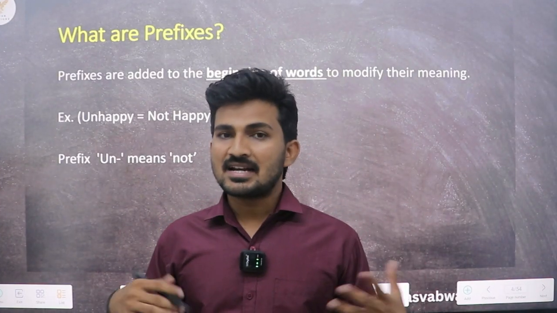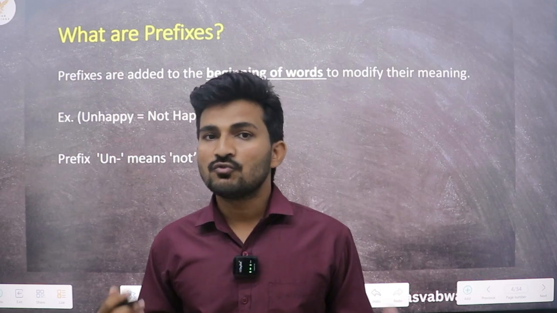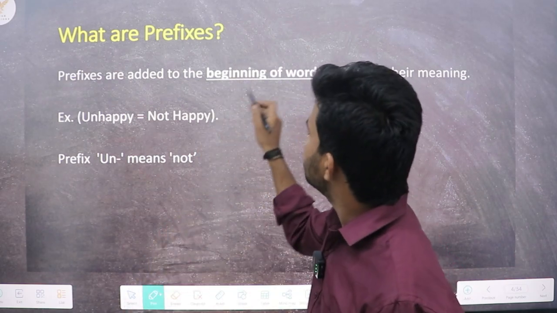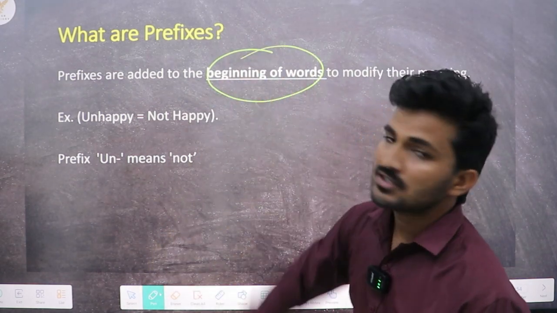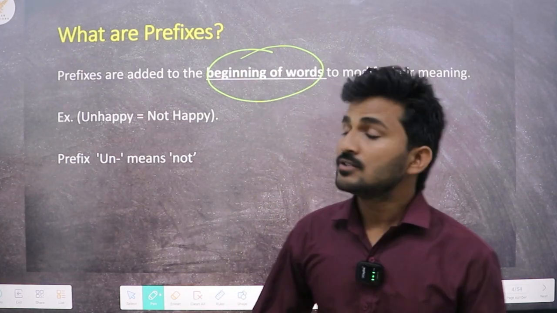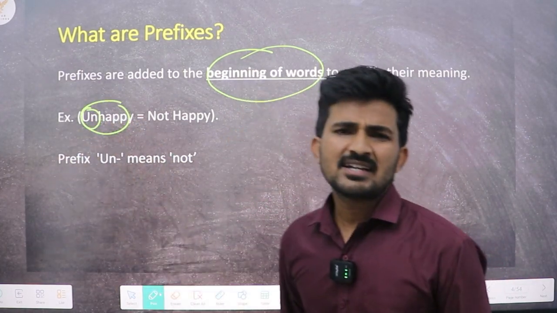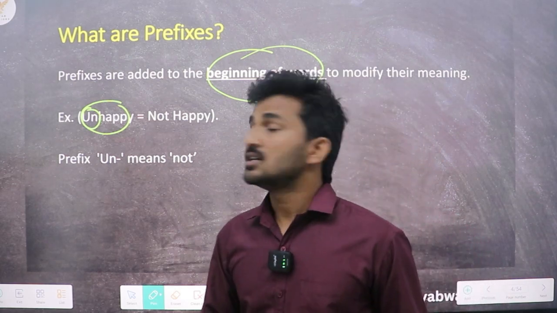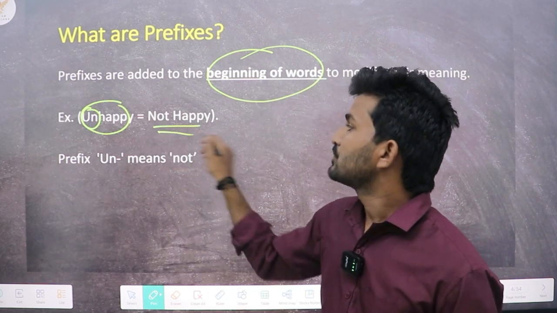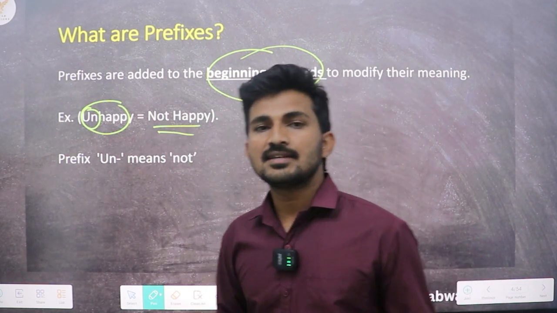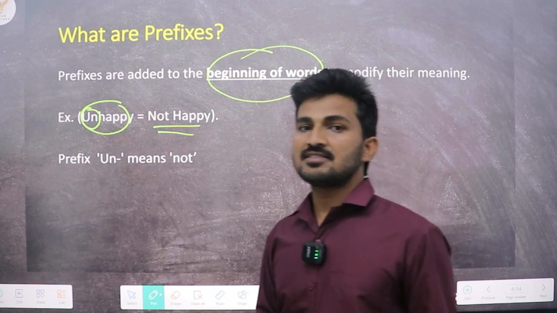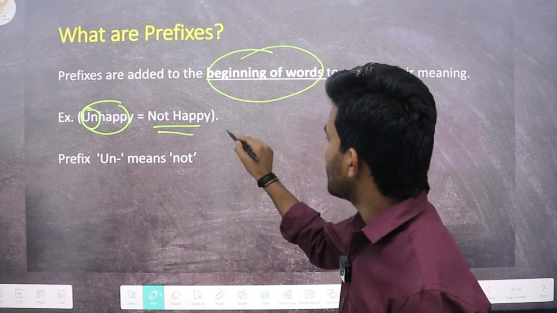So what are prefixes? Prefixes are nothing but the letters or words which are added at the beginning of any word. Like the word unhappy, it has a prefix un, which completely changes the meaning of the word to not happy. Similar words like this are unimportant and unsuccessful, which have the prefix un.